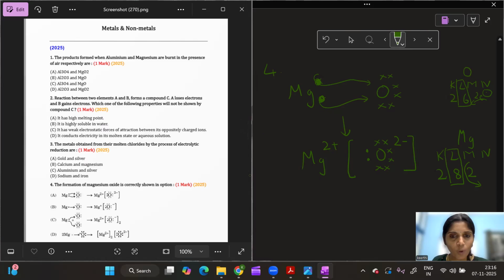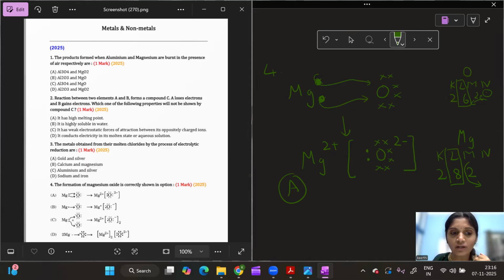Now, if you see option A, I think it is right, because magnesium is losing 2 electrons and oxygen is gaining 2 electrons and getting a 2 minus charge. So the correct answer should be option A. Option B, what is the mistake? The valence electrons of magnesium should be 2 and only 1 is shown here. In option C, magnesium is giving 2 electrons, that is fine, but only a single oxygen is enough to take 2 electrons. I don't need 2 oxygens to take those 2 electrons.